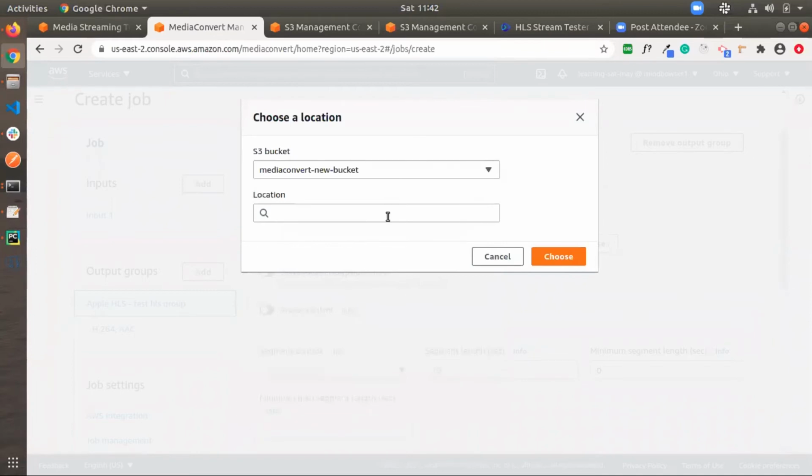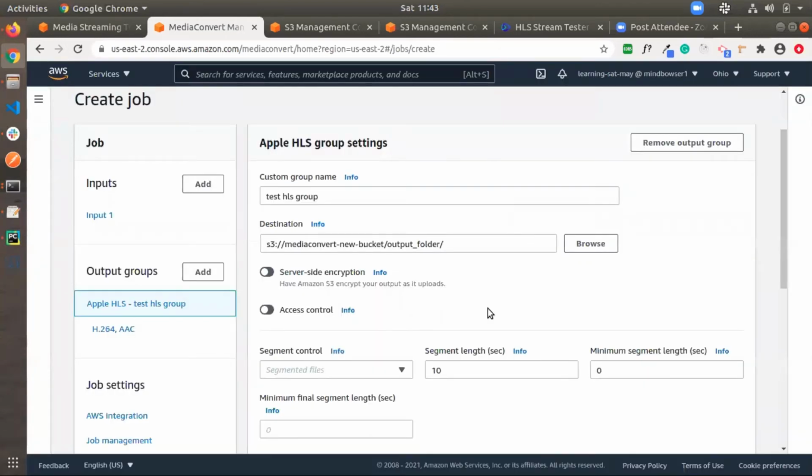Actually, I have created two folders in the media converter new job. One is an input folder and the other is an output folder. The input folder is where we store the source files like mp4, which we uploaded through our browser, and the output folder is where we store the assets created by the media converter. I will show that after completing the job. So I am selecting the output folder here.